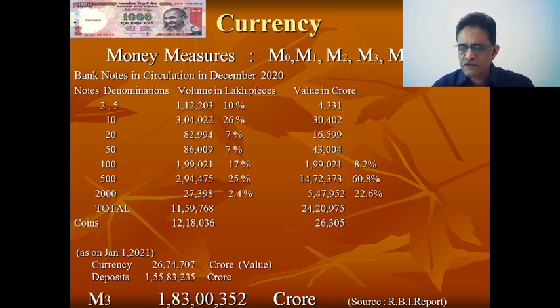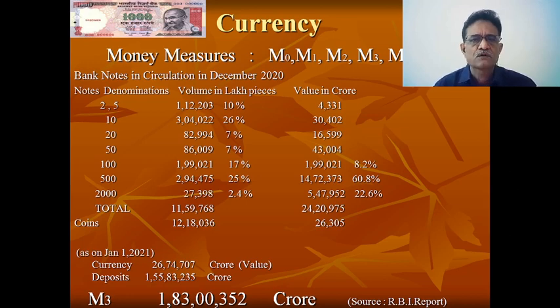Now coming to the more interesting part, what is the current situation of the currency notes and coins. Before that, I would like to explain the basic concepts of money measures, how the Reserve Bank of India defined money. Originally it was defined by the Radcliffe Committee, then the Dr. Y.V. Reddy Committee submitted their report, and nowadays we observe the definitions provided by that report. He defined money in several aspects: M0, M1, M2, M3, M4, and there are some others also, L1, L2.